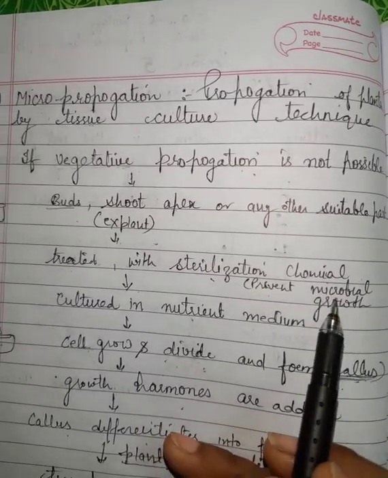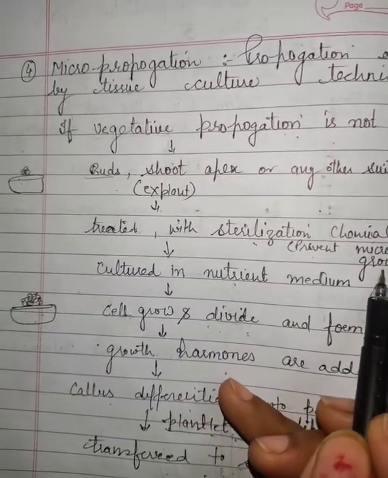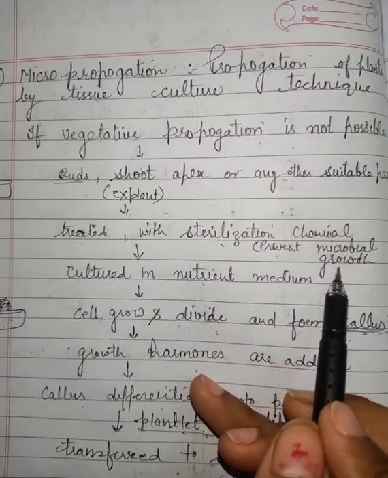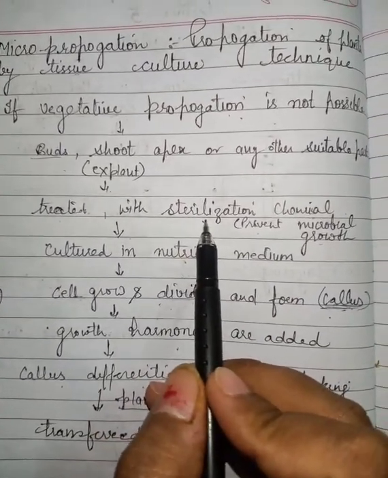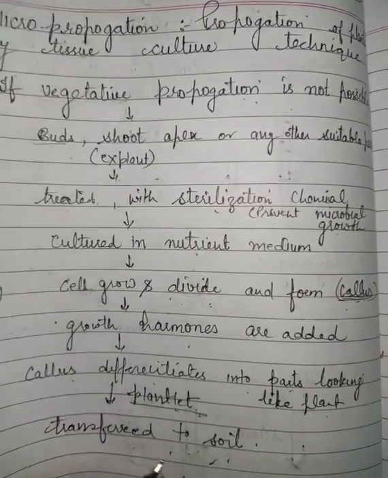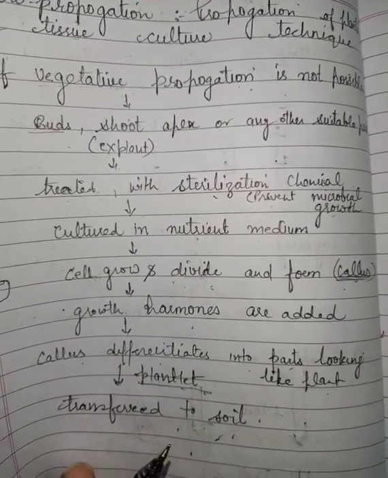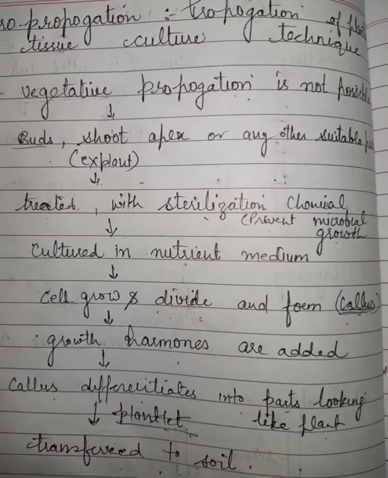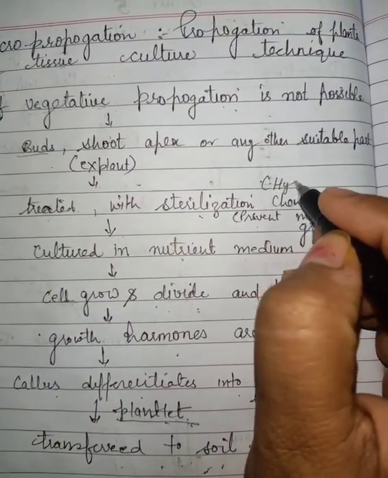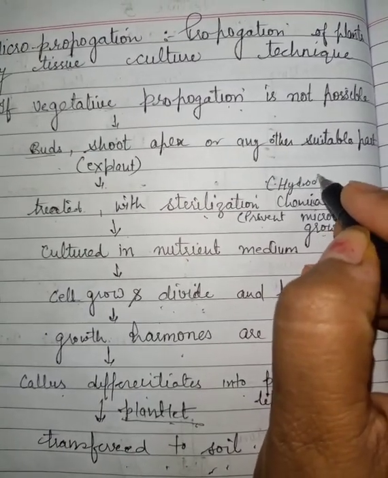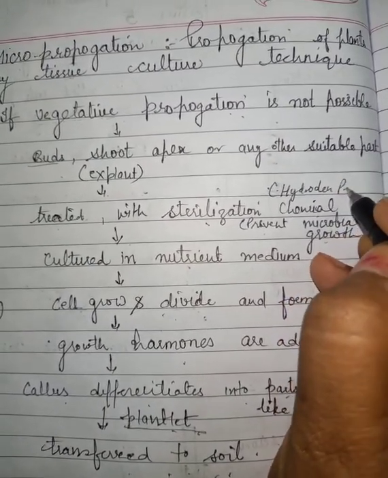So to prevent the effect of microbial growth on that explant, we treat the plant with sterilization chemical, just like hydrogen peroxide. Hydrogen peroxide is an example of a sterilization chemical.